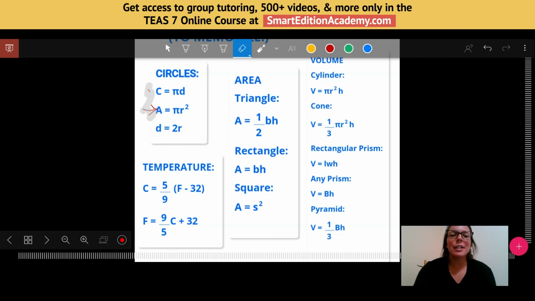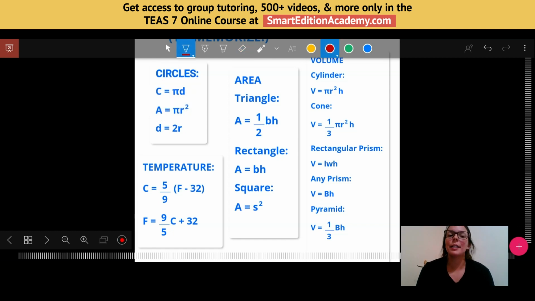One way, it's just a kind of silly mnemonic that I use to remember these formulas, is cherry pie delicious. Okay, circumference, cherry pie delicious. Apple pies are 2. Okay, so just a silly little mnemonic, cherry pie delicious, apple pies are 2, can help you remember those formulas for circles.